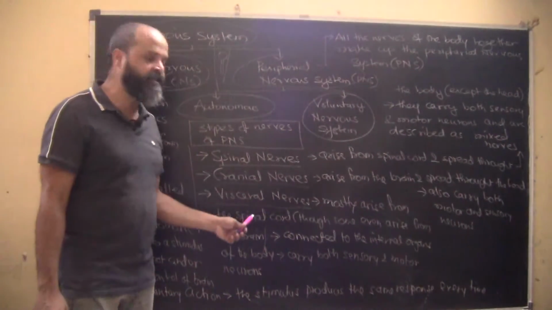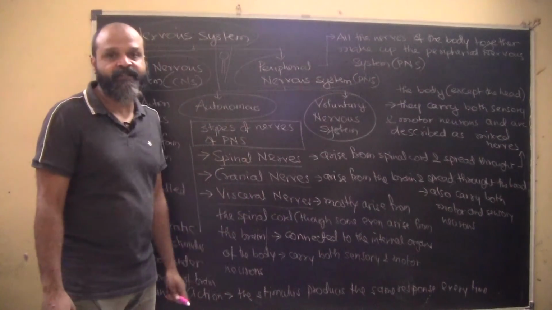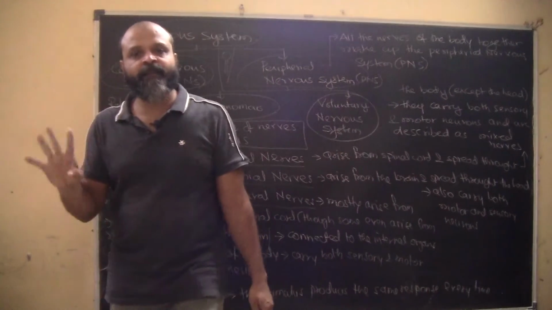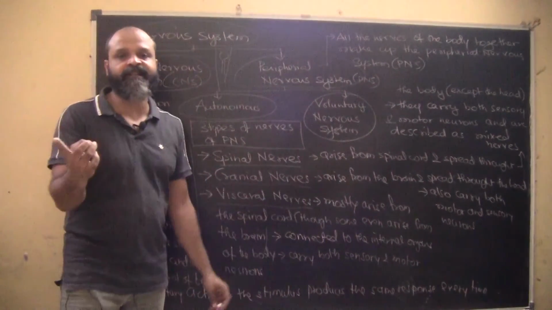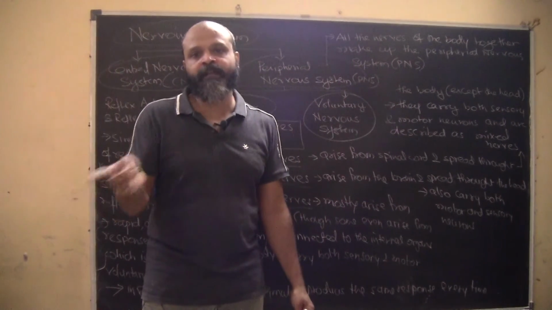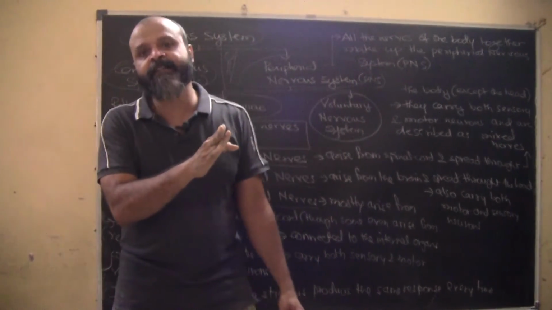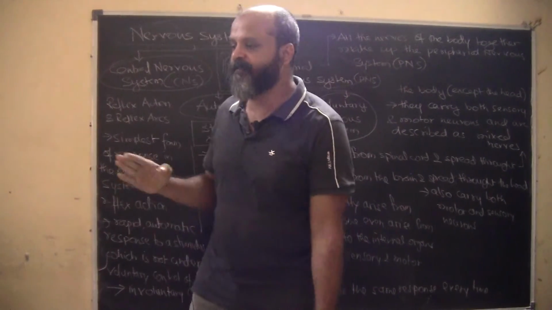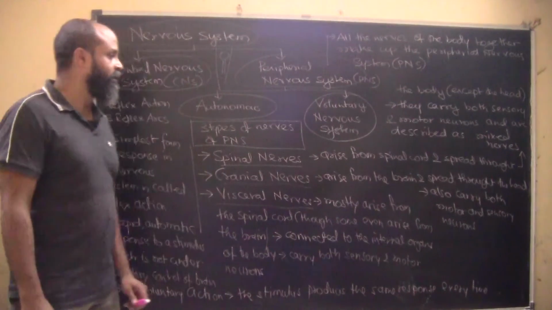So all these three nerves that we have, whether they are spinal, cranial or visceral, their positions are different. However, all of them have both sensory and motor neurons. Sensory neurons carry the message from the organ to the central nervous system, and motor neurons pass on the message or the decision taken from the central nervous system to the concerned body part. Okay, clear? All right.